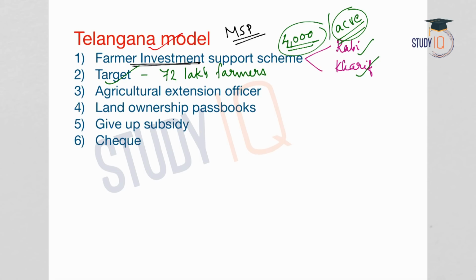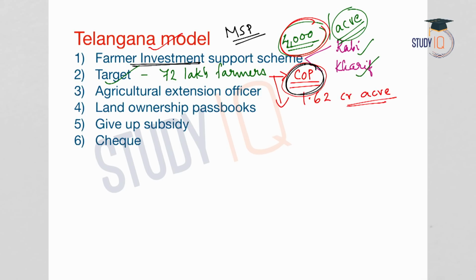So this amount, this 4,000 rupees per acre, will help the farmers to meet a major part of their seed, fertilizer, pesticide, field preparation expenses, etc. So the cost of production shall be subsidized in such a way. And this will be applicable to the entire 1.62 crore acres of cultivable land of the state. So this scheme is providing a subsidy on the cost of production. The cost of production will come down.